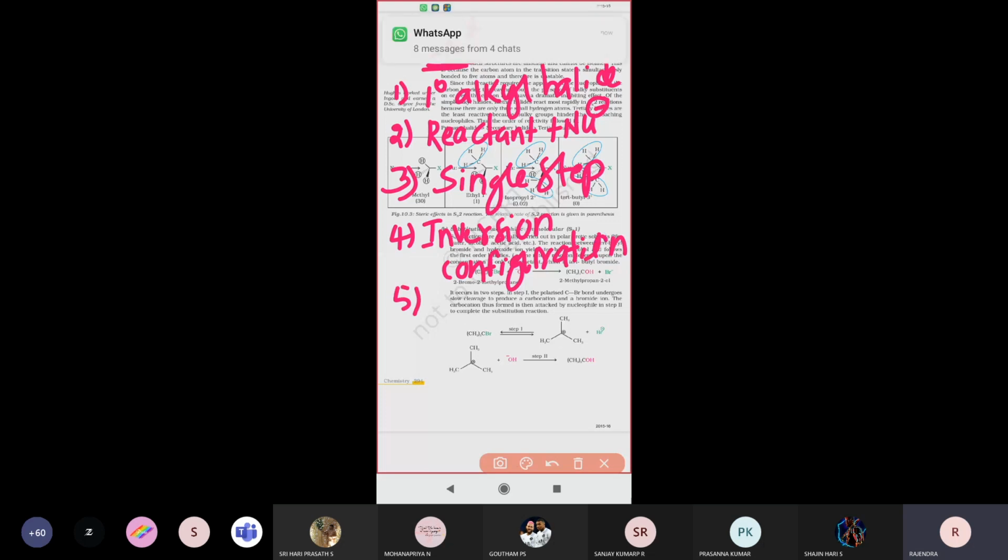Primary alkyl halides undergo it very fast when compared to secondary alkyl halides and tertiary alkyl halides. So for the SN2 mechanism, you have to write these 5 points if they ask like this. The stability order, primary, secondary, tertiary alkyl halide, is especially very important.